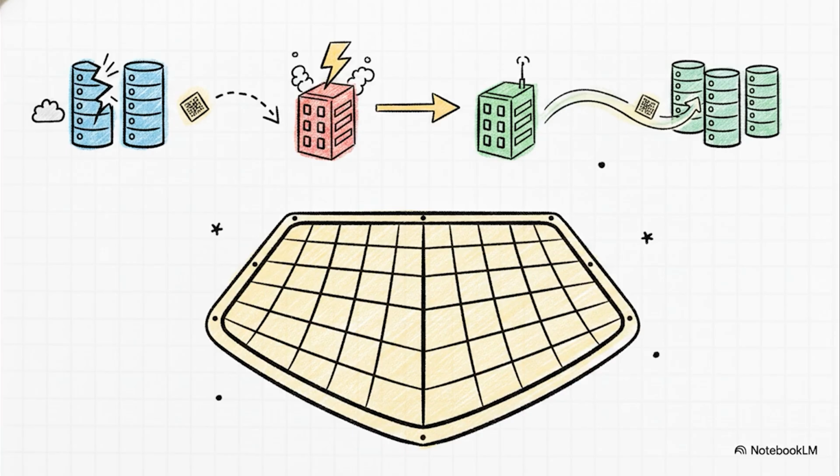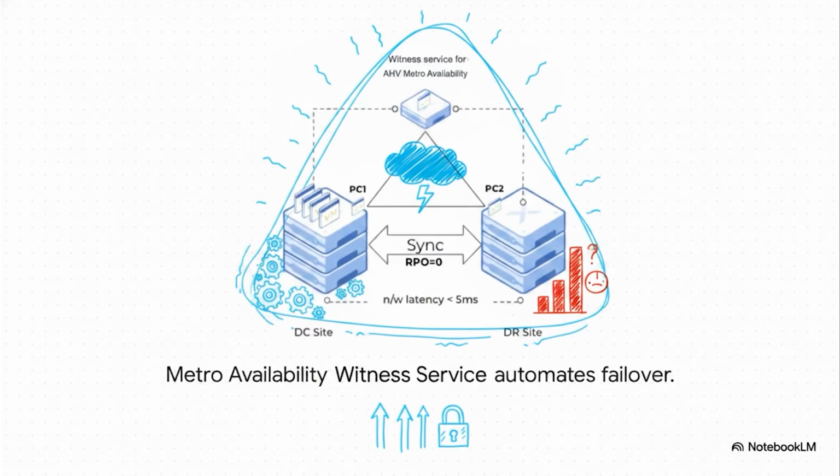Think about CCLM for a second. If you're live migrating workloads across clusters to avoid downtime, the receiving cluster mathematically has to have the space to catch them without degrading performance. If you haven't validated that capacity up front, well, none of these features are going to save you. To put that into perspective, think about a metro availability setup with a witness service sitting at the top, completely automating failover if your primary domain goes dark. You've got your primary data center and a DR site, securely linked with synchronous replication for a 0 RPO, or recovery point objective. Sounds bulletproof, right?